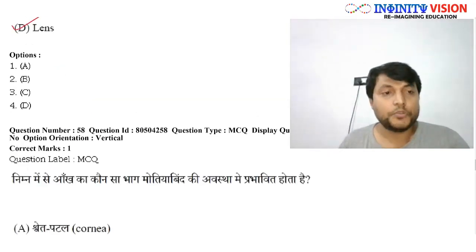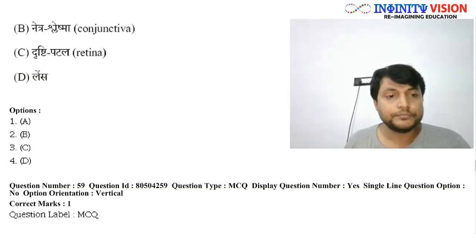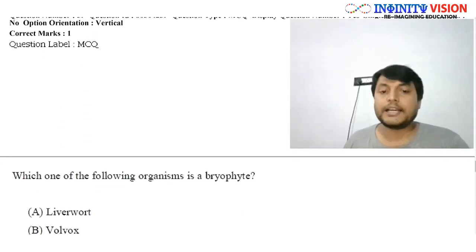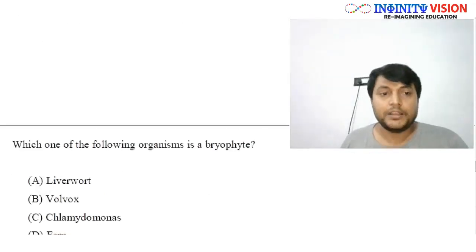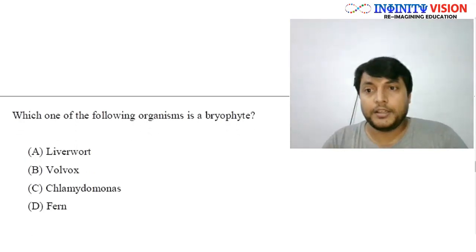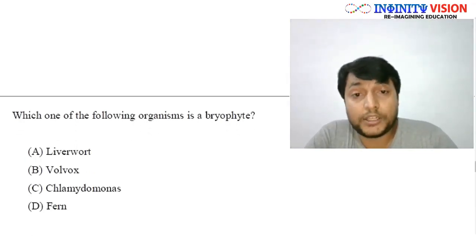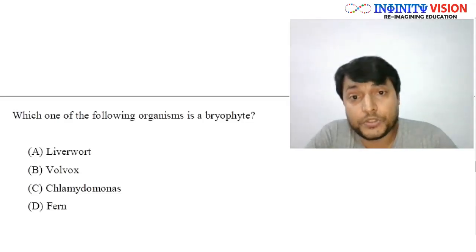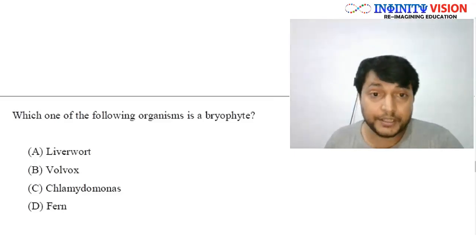Well, moving to question number 59. Well, which one of the following organism is a bryophyte? Well, देखिए, this is a question from the classification. Well, the plant kingdom is divided into Thallophyta, Bryophyta, Pteridophyta, Gymnosperm and Angiosperms. Okay. Now, Bryophyta के examples आपको याद रखने पड़ेंगे.